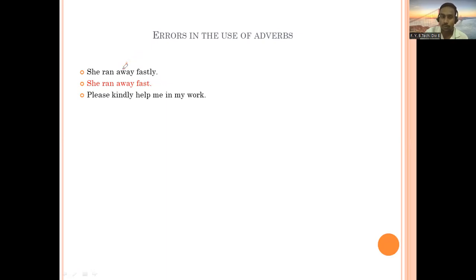You can keep it or you can leave it. But the problem is with ly. The word fastly is not used. Fast itself is an adverb, and we can use it as an adjective also. For example, fast car, in this fast is an adjective, and in she ran away fast, the fast is an adverb.